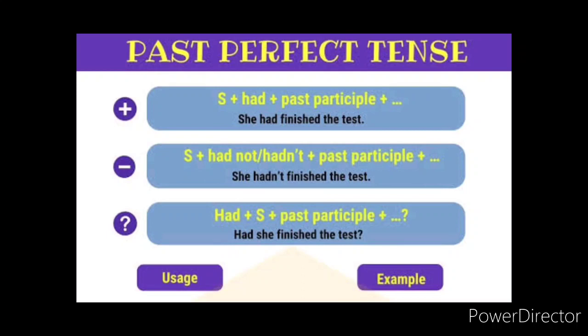So look at the example here. She had finished the test. In negative it is subject plus hadn't plus past participle. So she hadn't finished the test. Next, in interrogative, had she finished the test? with question mark. So this is the positive, negative and question sentence form for past perfect tense.